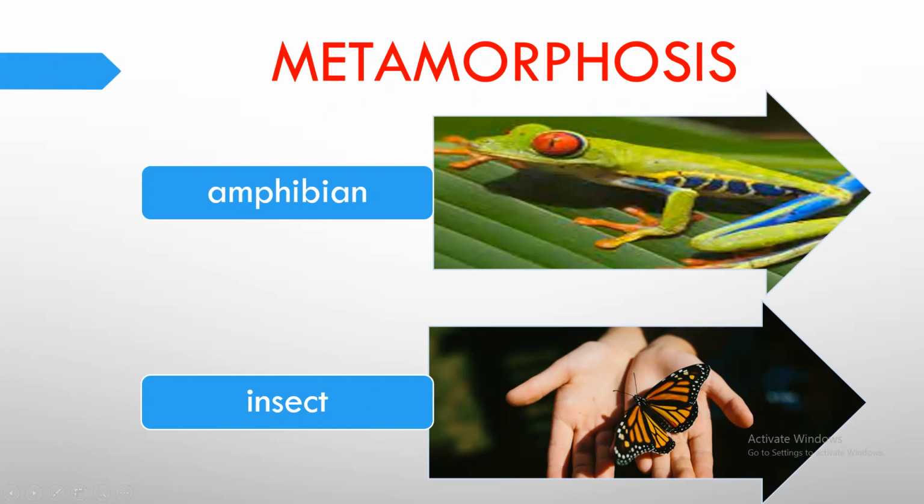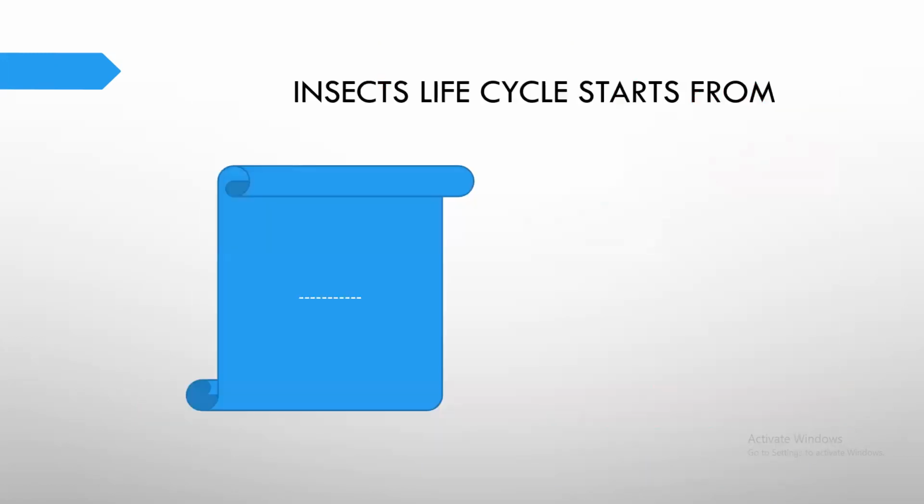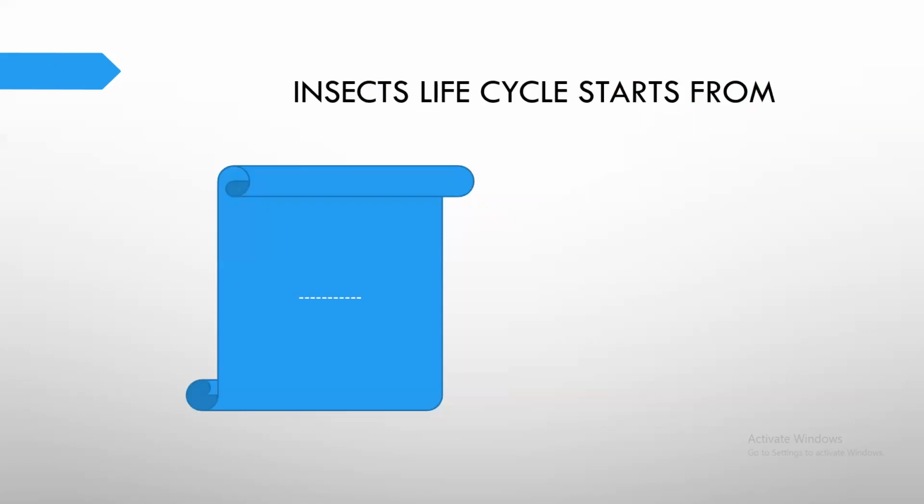So most of, we cannot say all, okay? Most of amphibians and insects undergo metamorphosis, okay, boys and girls? So we can say that the insects' life cycle starts from the eggs, right?